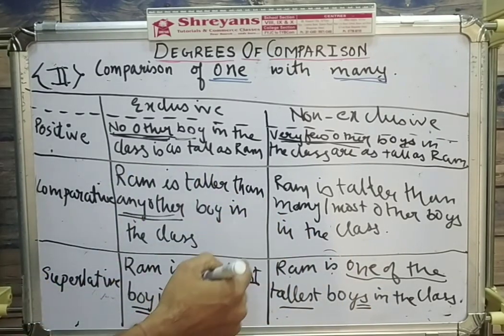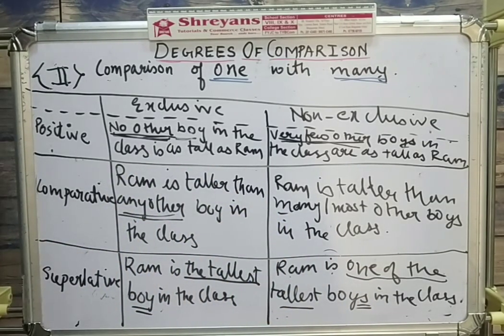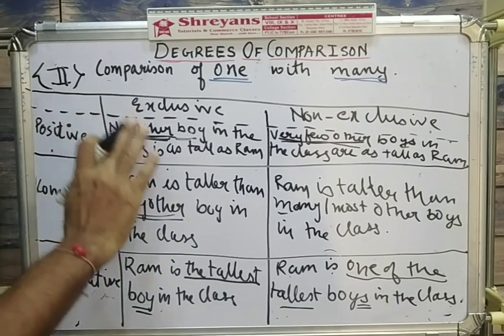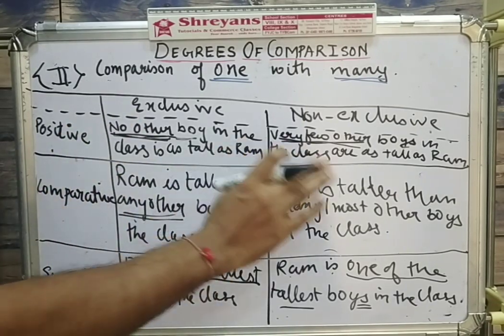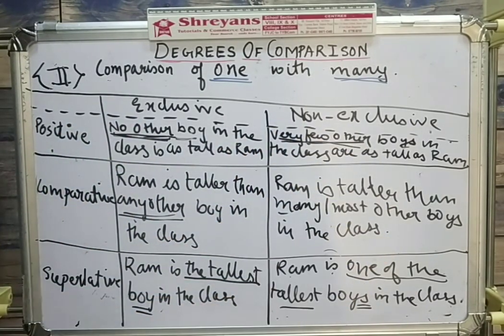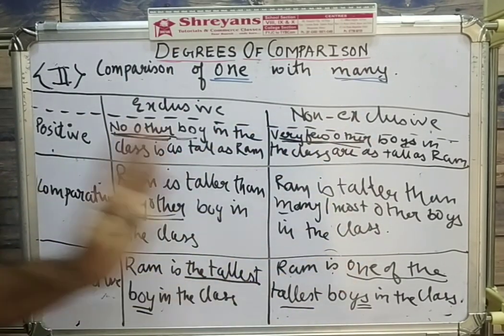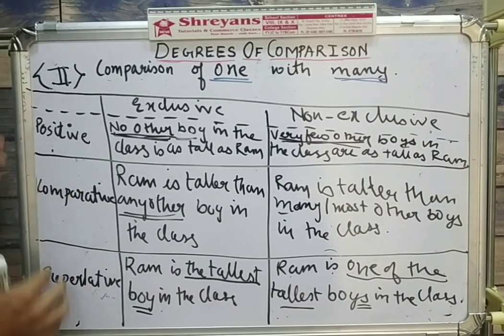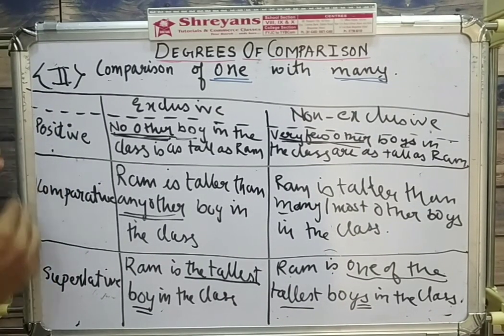So got the difference? Now when you have a question in front of you, you have to maintain the exclusive comparison is exclusive only and non-exclusive is non-exclusive only. Just you have to interchange the degrees. The exclusive comparison remains exclusive, the non-exclusive comparison remains non-exclusive. You just have to convert the degrees from one form to another form.